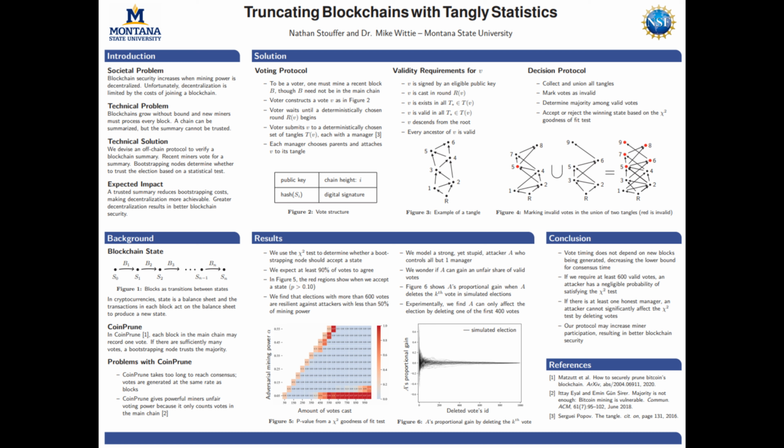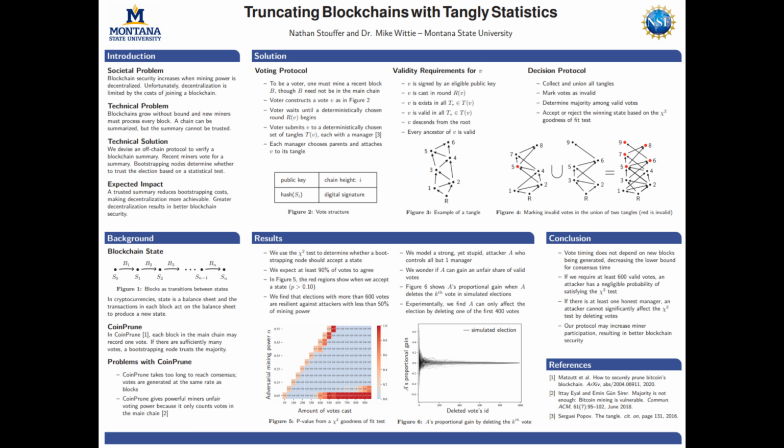So say vote 5 was supposed to be in both tangles, but that it was deleted from the first one. That means when we union them together, we have to mark vote 5 as invalid in the union because it wasn't in all of the tangles it was supposed to be. Additionally, we have to mark all of its children as invalid, that is votes 6, 7, 8, and 9. So by deleting vote 5, the attacker caused a chain reaction that probably deleted one of its own votes as well.